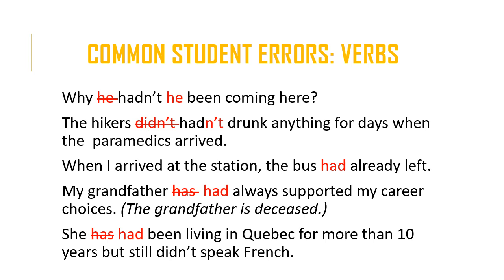Okay, it might be a little difficult to conceptualize this because, of course, we're negating an action. But the same rule applies. So we would say she had been living in Quebec for more than 10 years, but still didn't speak French.